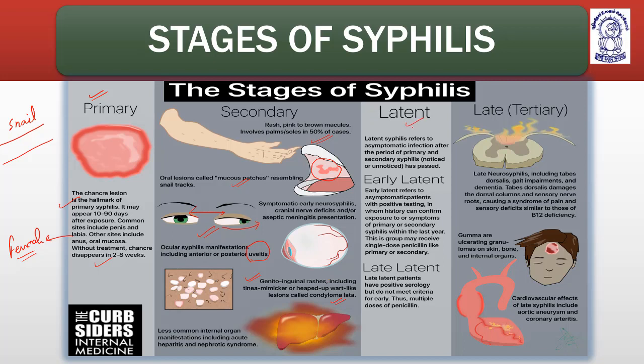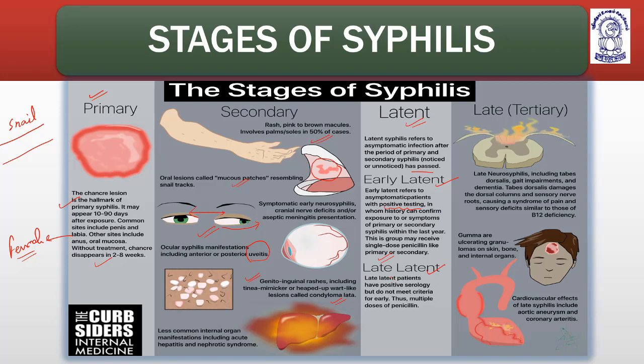Latent syphilis. Latent syphilis refers to the asymptomatic infection after the period of primary and secondary syphilis, noticed or unnoticed, has passed. It is divided into early latent and late latent. Early latent refers to asymptomatic patients with a positive test, in whom the medical history can confirm exposure to or symptoms of primary and secondary syphilis. They have been given a single dose of penicillin in case of primary or secondary syphilis.